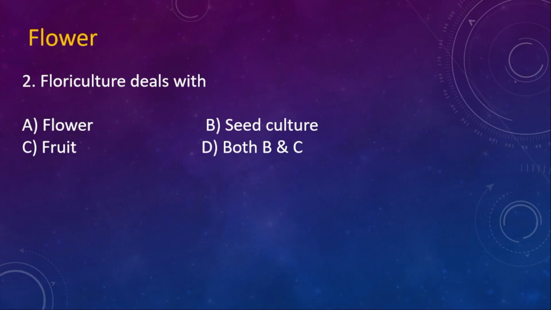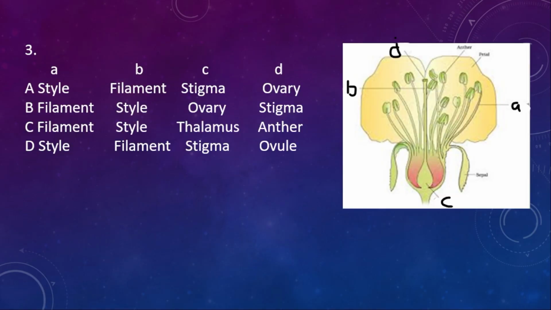Okay, next question. Question number 3. This is the diagram given, with parts A, B, C, and D. We must label the parts and identify which one is the correct option. A is filament, and this is the anther, and B is showing style.